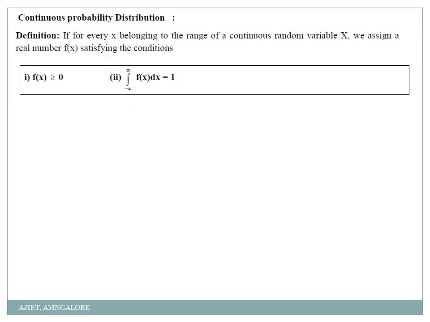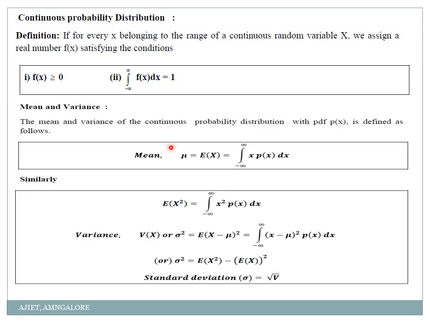Next, how to calculate the mean and variance of this continuous probability distribution function. The mean is given by mu, or it is simply the expectation of x. In case of discrete, it is summation of x into p of x. But in case of continuous, it is integration from minus infinity to infinity of x into f of x dx. It should have been f of x.